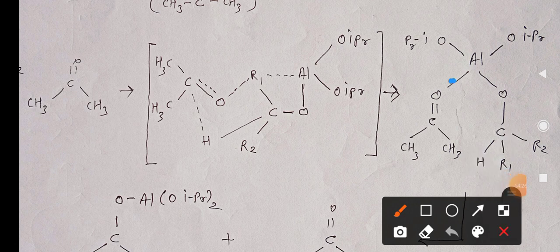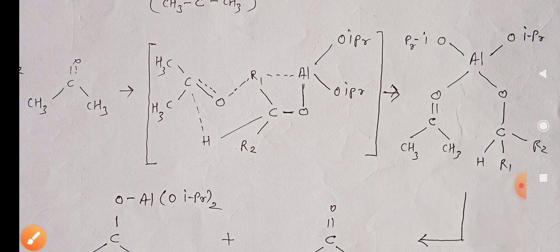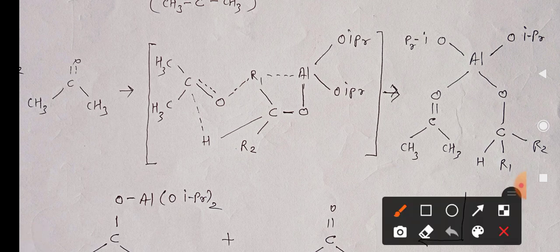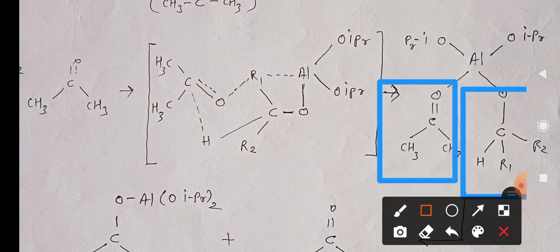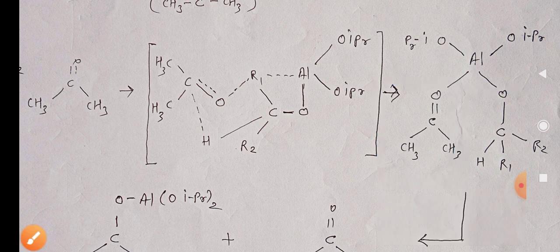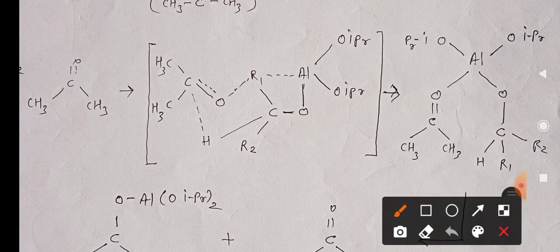So these two groups you can see here. They get separated by breaking the CH bond. Which one? This bond. After breaking of this bond, you can see the arrangement becomes like this.